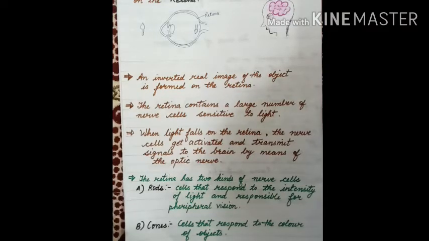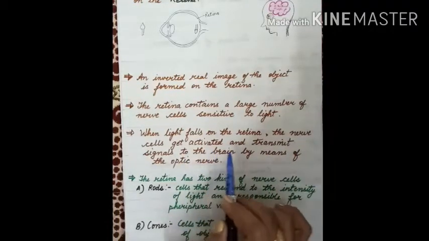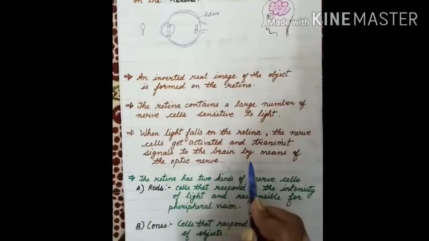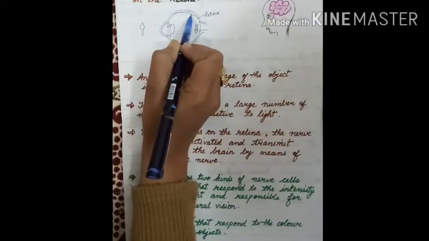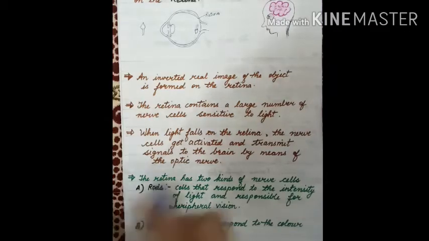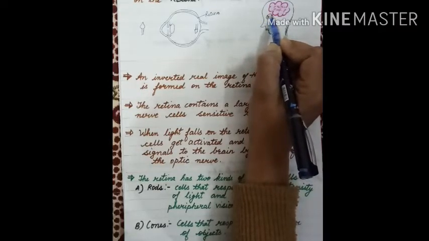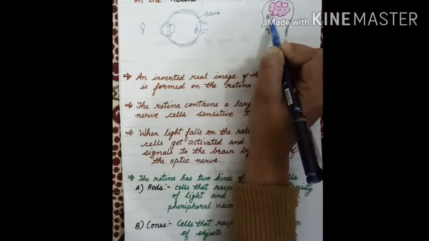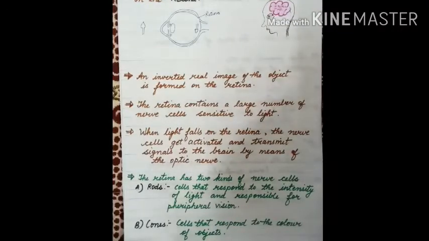When light falls on the retina, the nerve cells get activated and transmit signals to the brain by means of the optic nerve. Suppose this part is the retina.